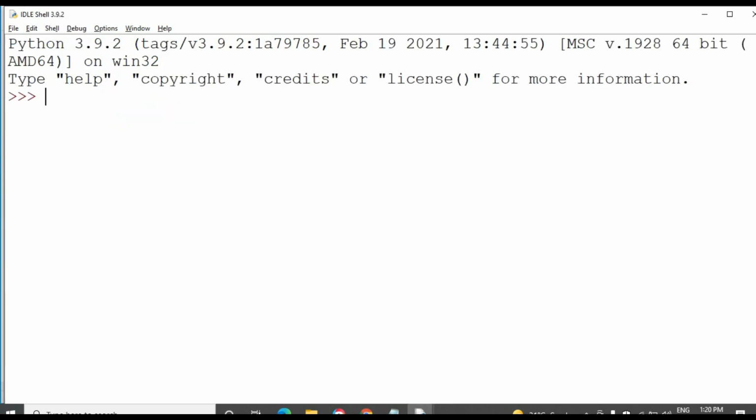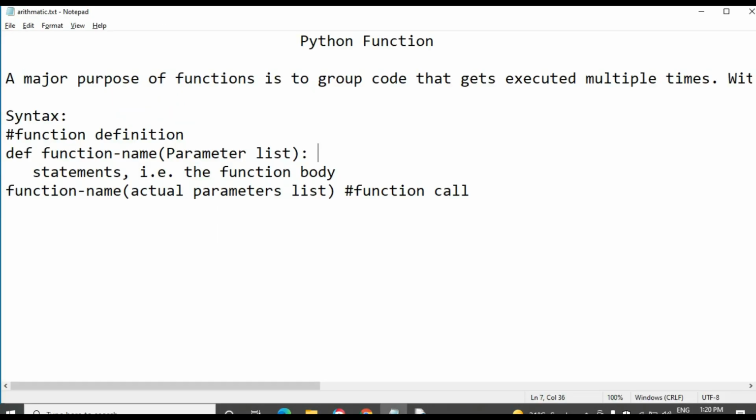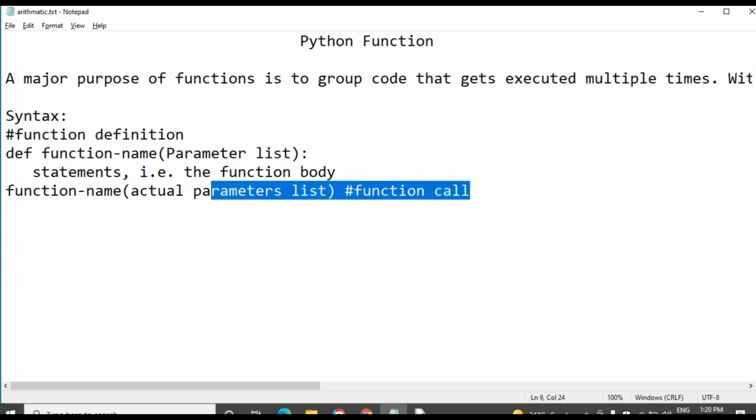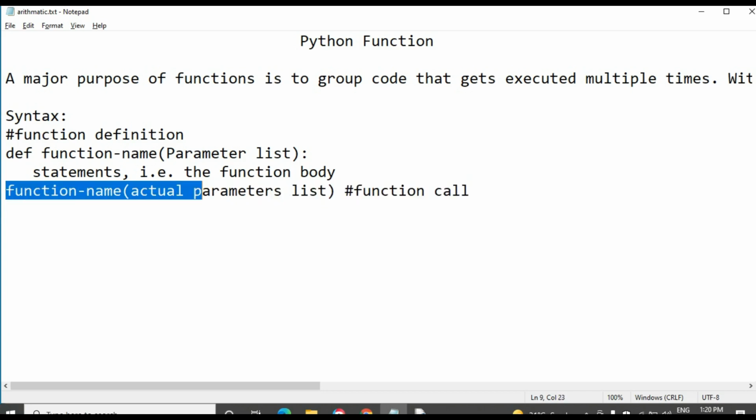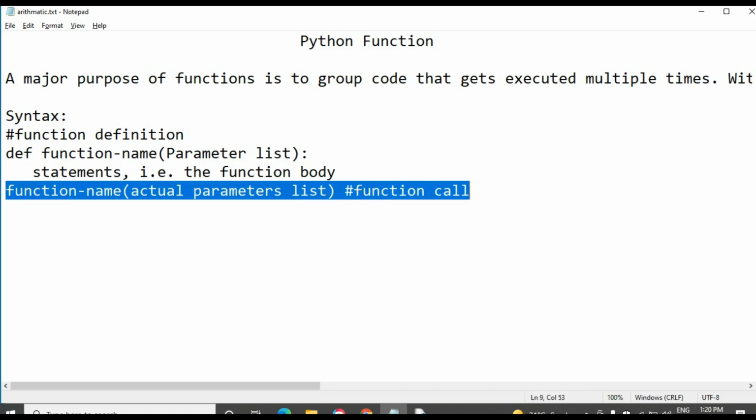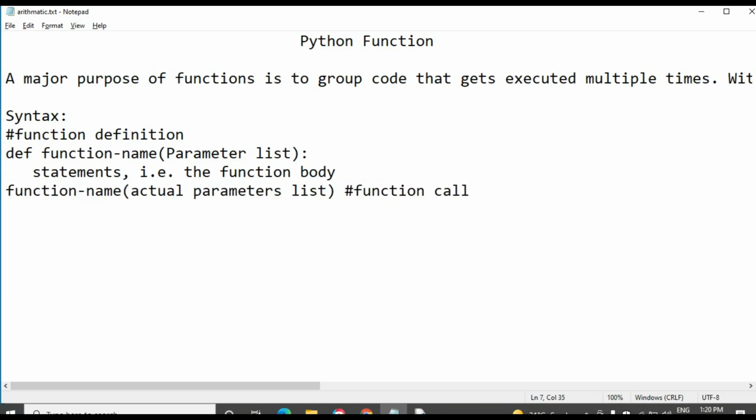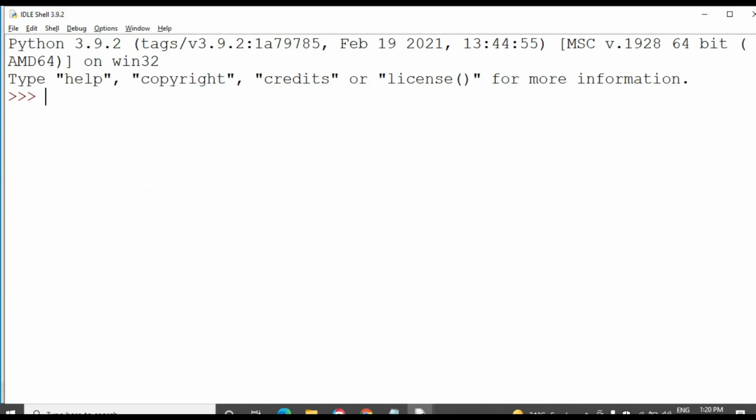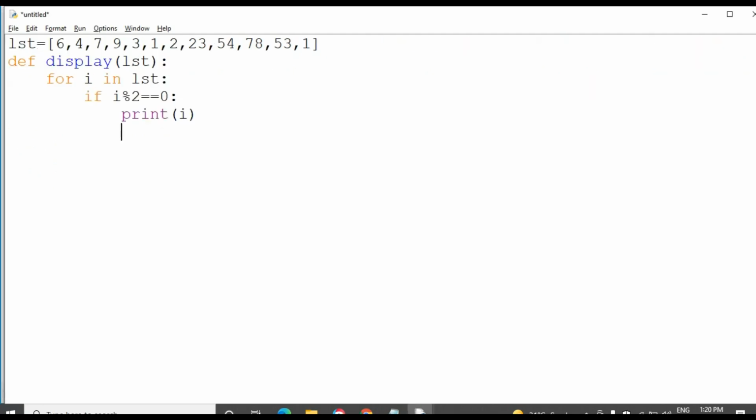What are the operations we should perform in it? That is the function body. The next one is the function call. Without the function call, the function will not be executed, so the function call is mandatory, and this colon is mandatory after completing the function name. If the colon is missing, the function will not be executed.